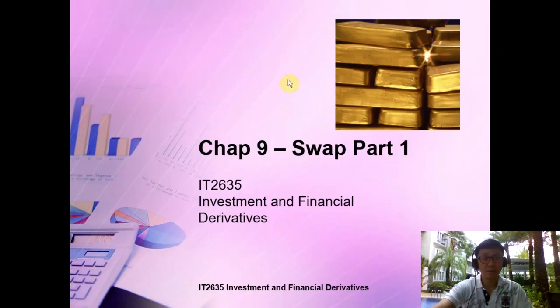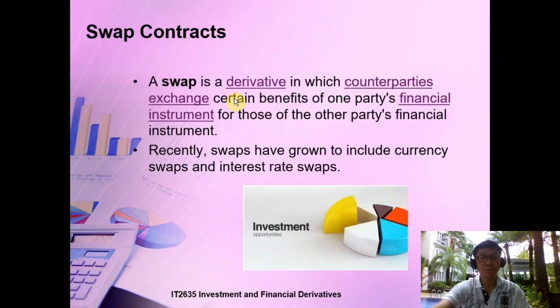So today we are covering chapter 9, Swap Part 1. Swap is the third derivative that we're going to talk about. From the name itself, we can roughly guess it's something about exchange. You swap. So it's about exchanging one financial instrument with another party's financial instruments. For example, it could be a swapping of the exchange rate or currency. So swap has grown over the years.